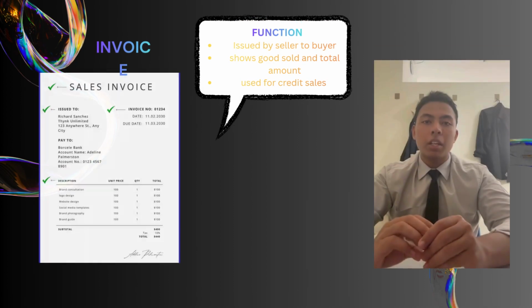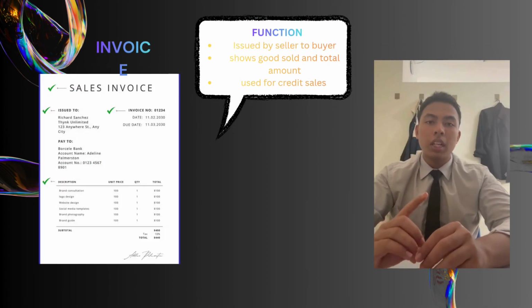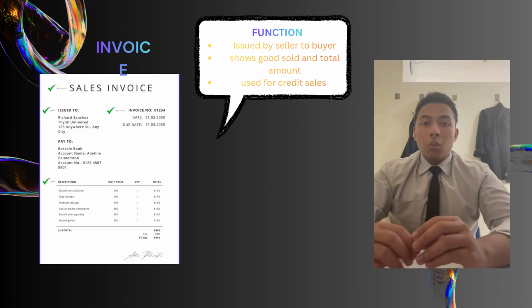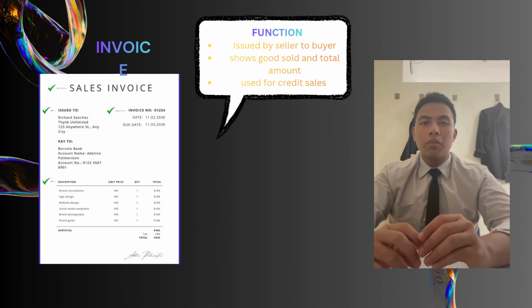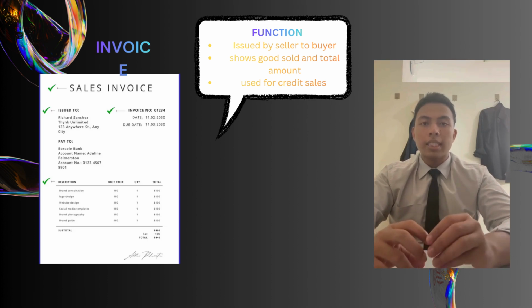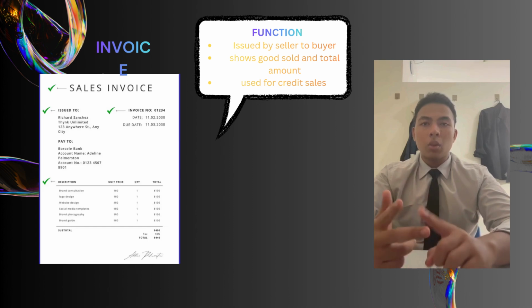I will be explaining about one of the list of documents, that is the invoice. An invoice is a source document issued by a seller to record goods sold or service provided on credit. Its main function is to act as official proof of a credit transaction. It shows important details such as the date, item sold, quantity, price, and total amount payable.